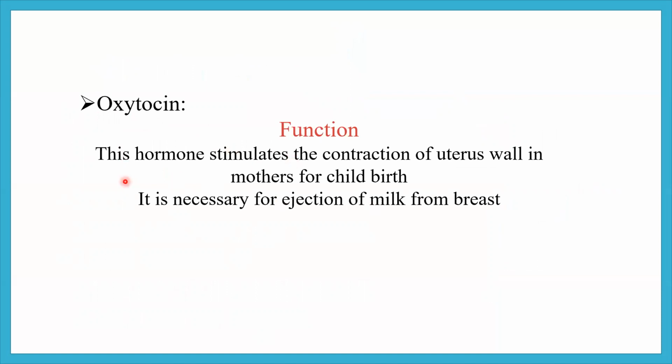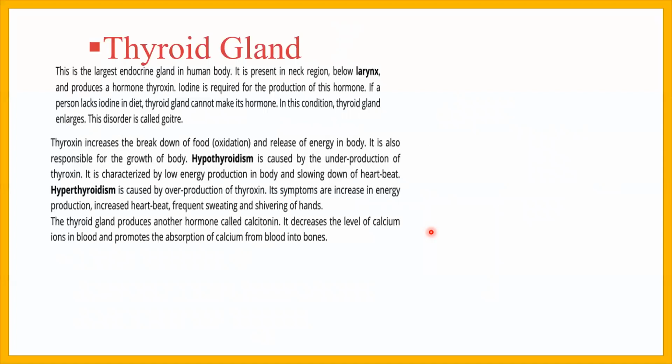The function of oxytocin: this hormone stimulates the contraction of the uterus wall in mothers for childbirth. The second function is that it is necessary for the ejection of milk from the breast. These are the two hormones secreted by the posterior lobe. First is vasopressin, or antidiuretic hormone, and second is oxytocin.